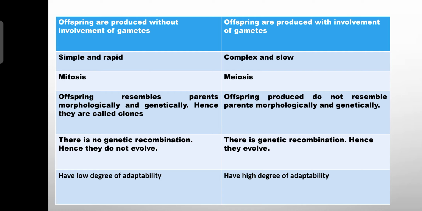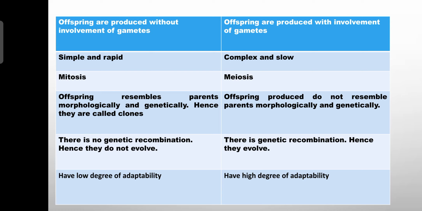ಮೂರನೇದು, in the asexual reproduction ತಗೊಂಡಾಗ it involves the mitotic cell division, whereas in the sexual reproduction it involves the meiotic cell division during gamete formation and mitotic cell division during embryo development. ಮೂರನೇದು, the offspring produced in the asexual reproduction, they resemble parents morphologically and genetically, hence they are called the clones. Whereas in the sexual reproduction, offspring produced do not resemble the parents either morphologically or genetically.